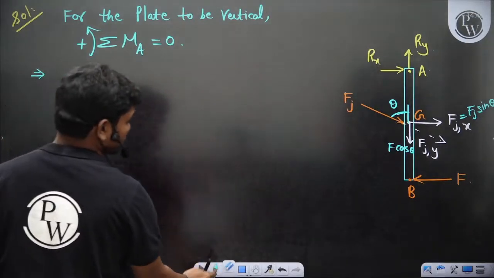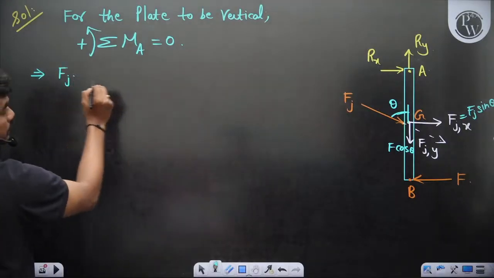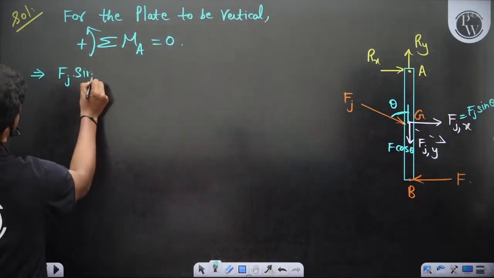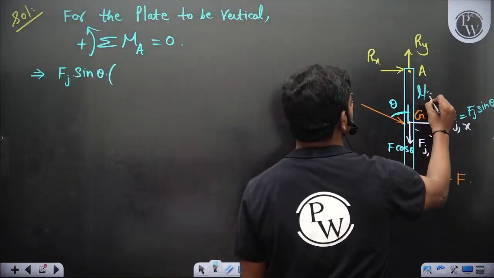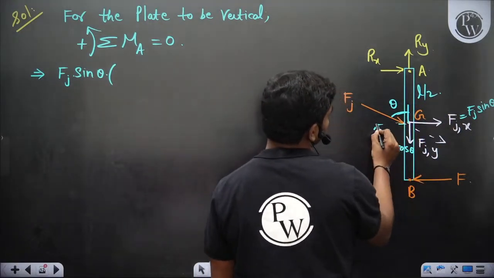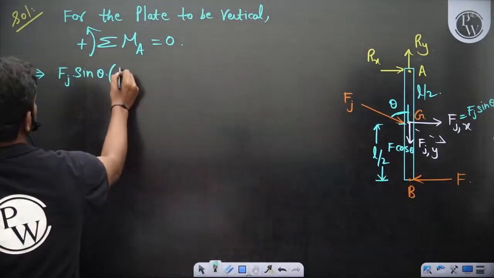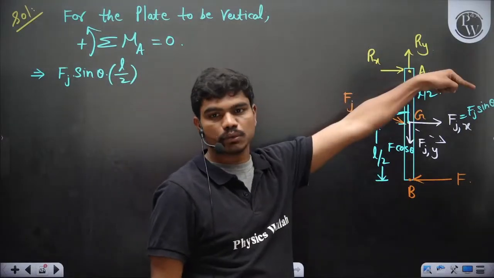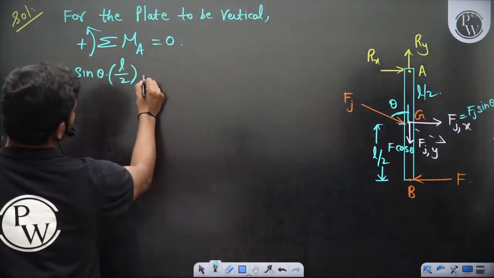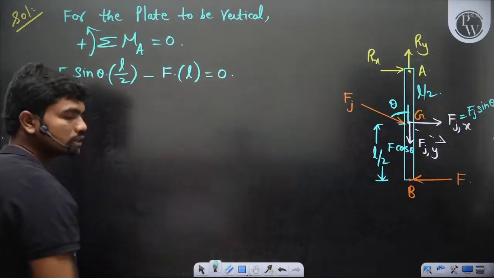Okay, Fjx is anti-clockwise, so Fjx, which is Fj sin theta, into, since this is the midpoint, you call this as L by 2, and this part is another L by 2, length of the beam, let's call it L total, so L by 2. Then you have this force F having a clockwise moment about the moment center, so minus F times L is equal to 0. Is this okay to all of you?